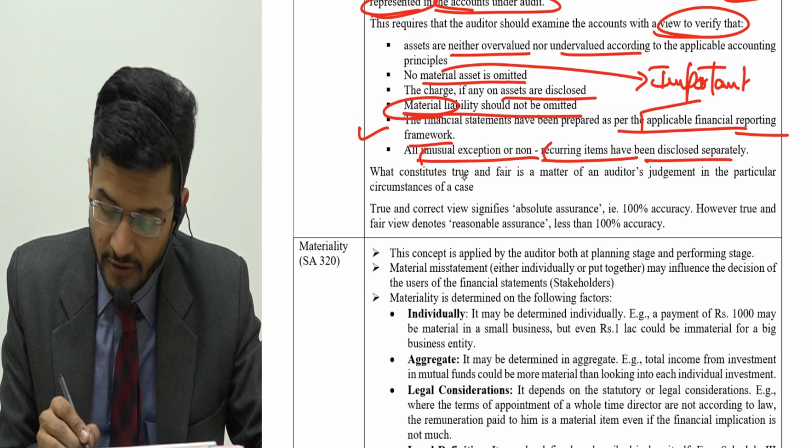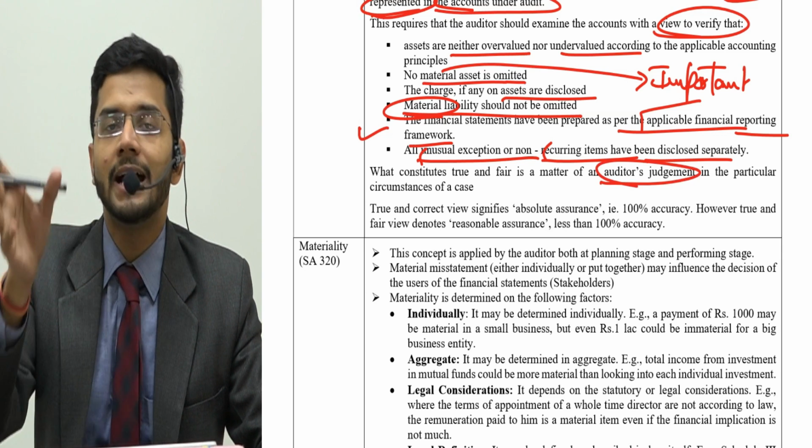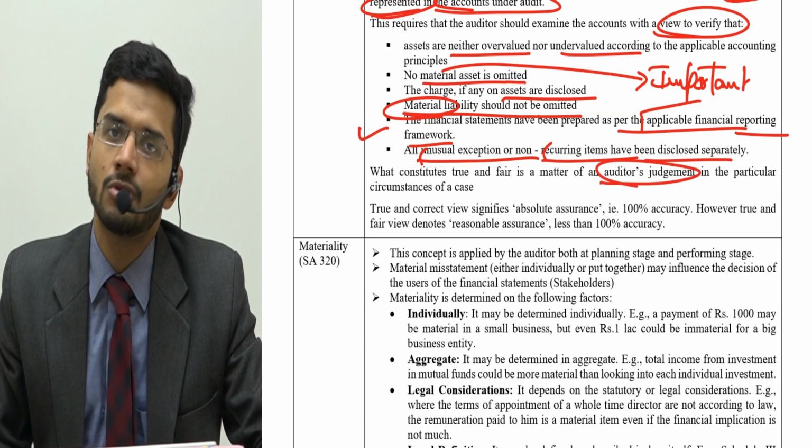What constitutes true and fair is a matter of the auditor's judgment. Now this is a very important thing, that the auditor should decide what thing is important and what thing is not important.